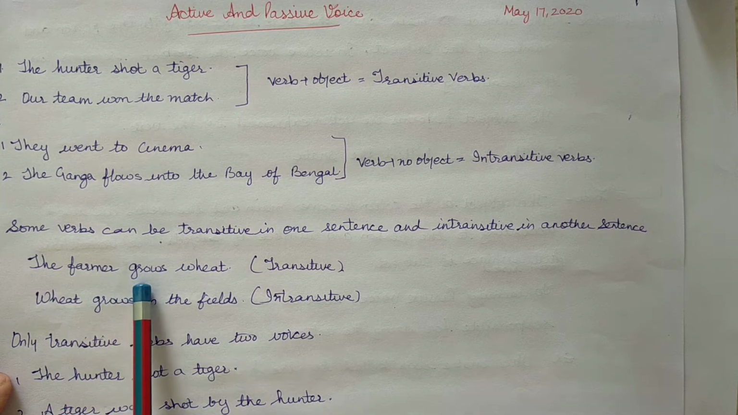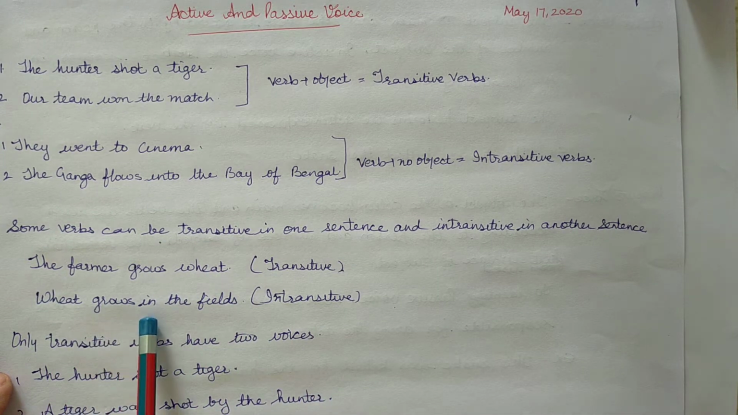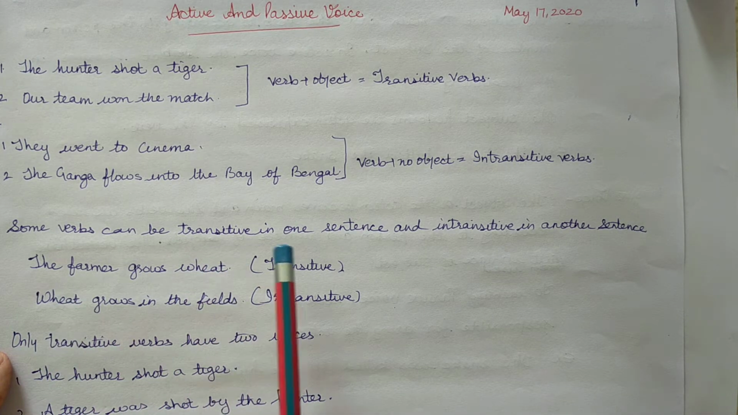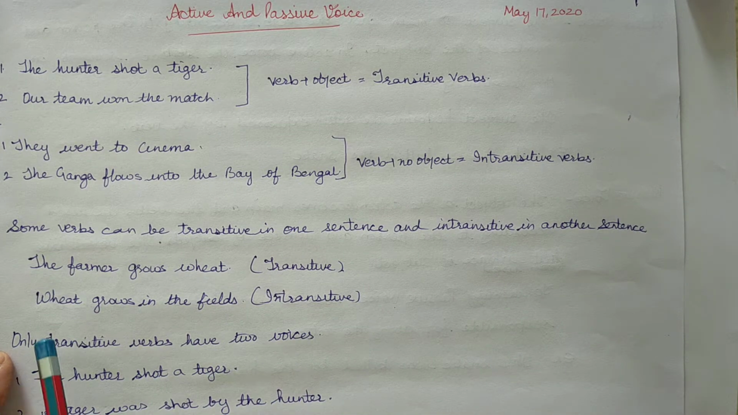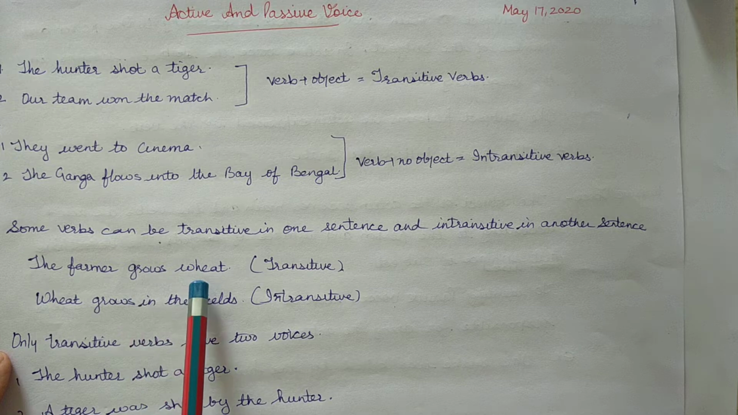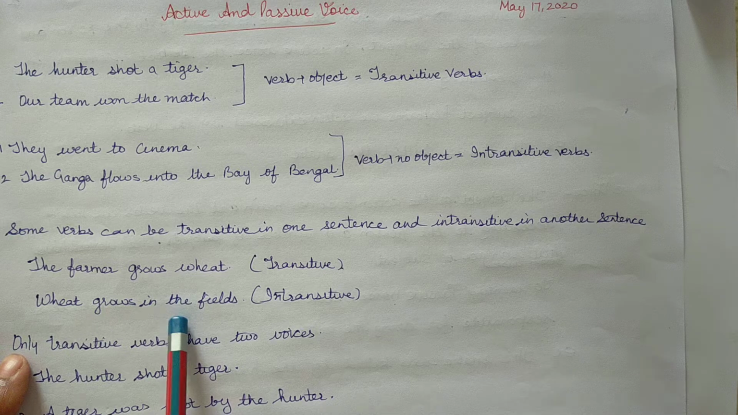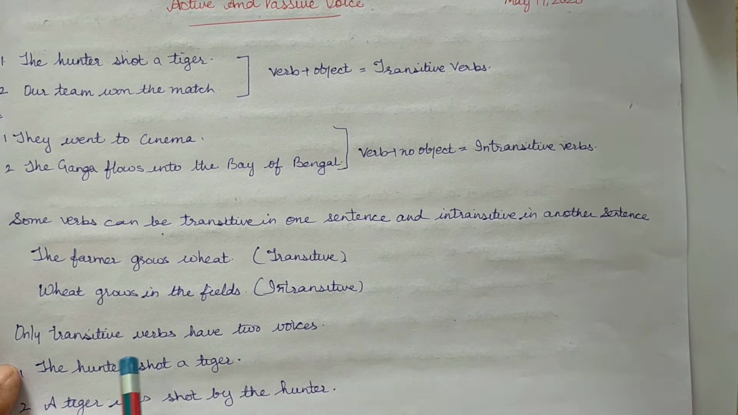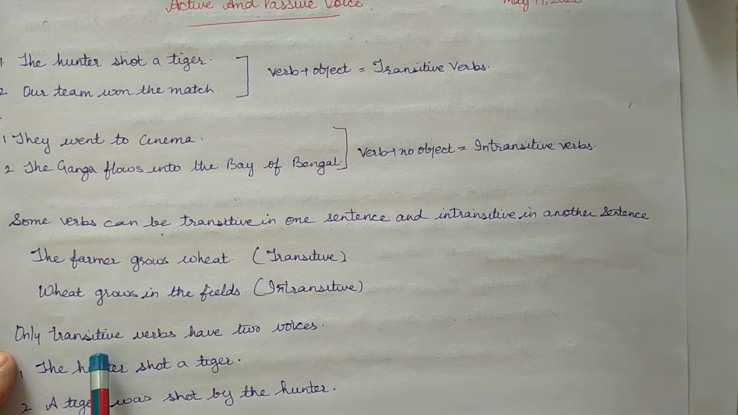The farmer grows wheat. It's transitive. Wheat grows in the field. Intransitive. Some verbs can be transitive in one sentence and intransitive in another sentence. The farmer grows wheat, transitive. Wheat grows in the field, intransitive. So, only transitive verbs have two voices.